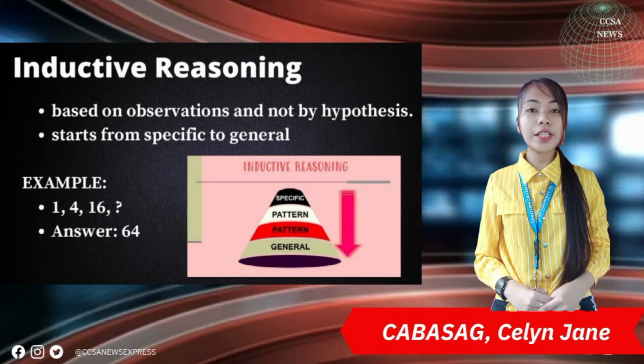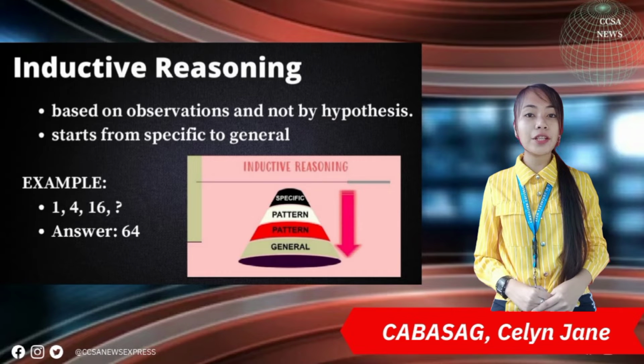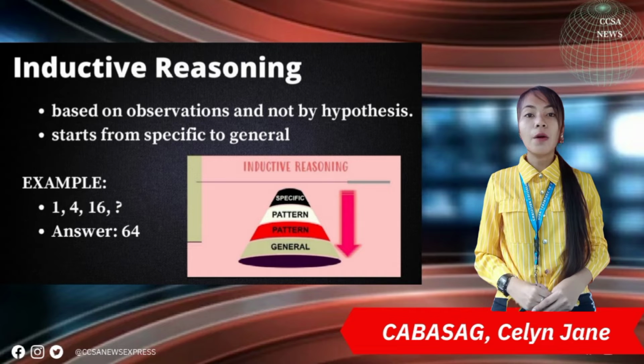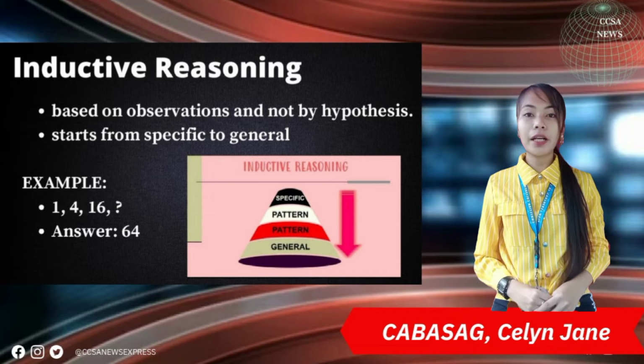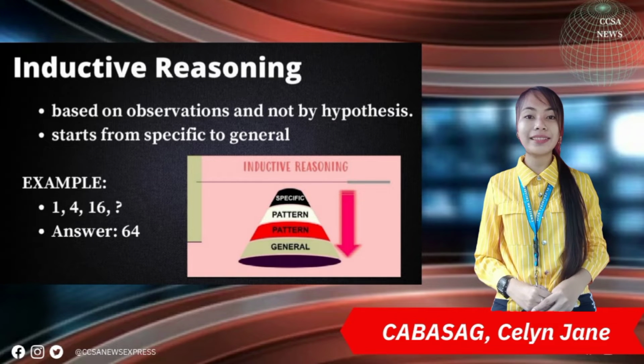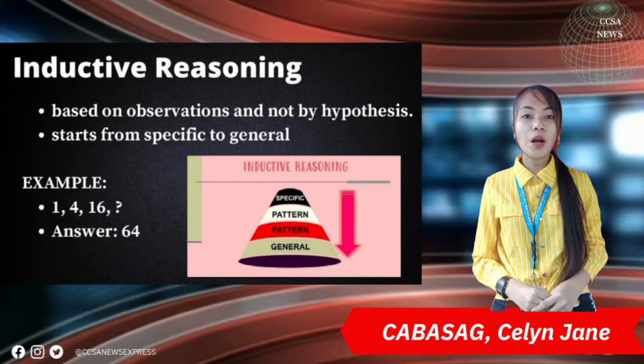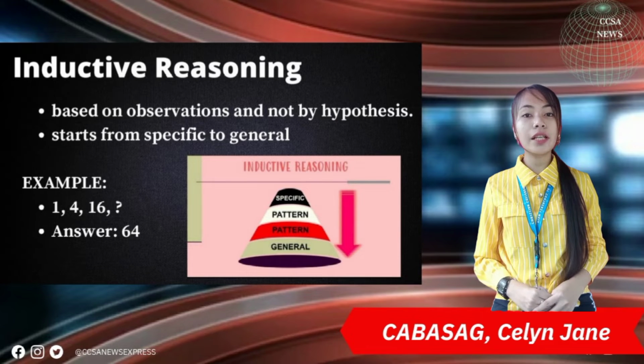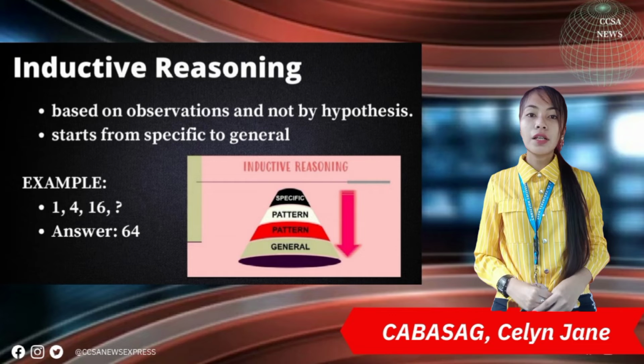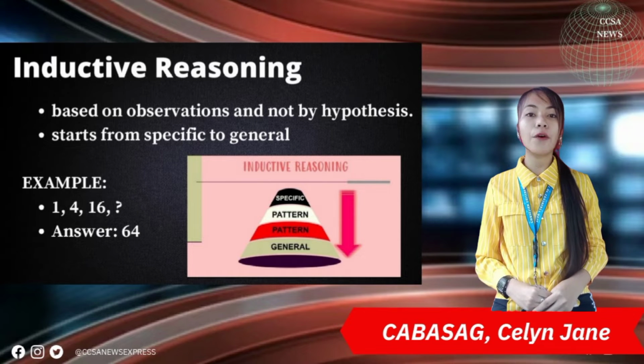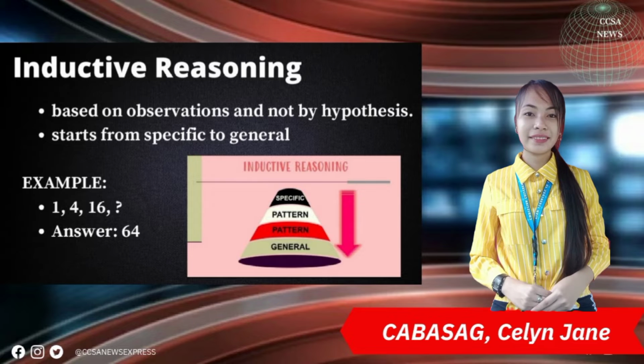Next is inductive reasoning, which is based on observations and not on hypothesis. It starts from specific to general. For example, in describing the pattern in the sequence 1, 4, 16 and predicting the next number, we can conclude that each number is 4 times the previous number, so the next number in the sequence is 64. Other examples are also shown on your screens.